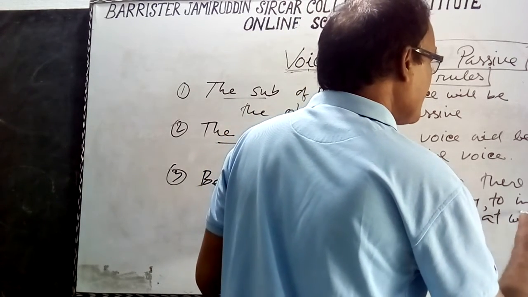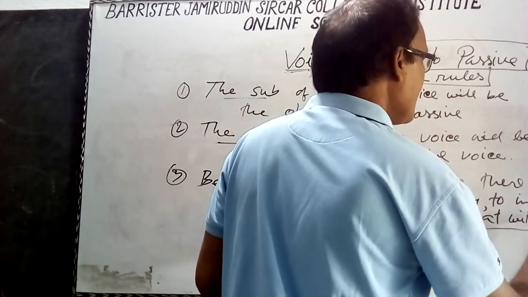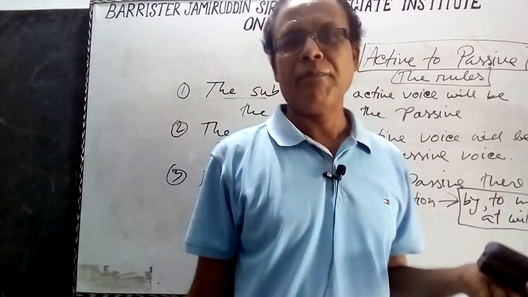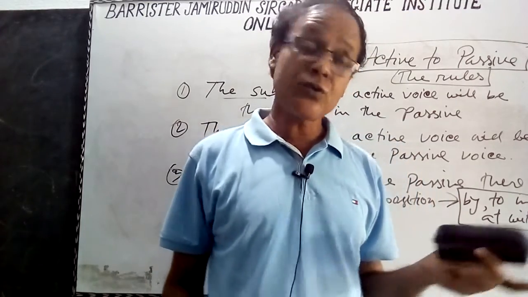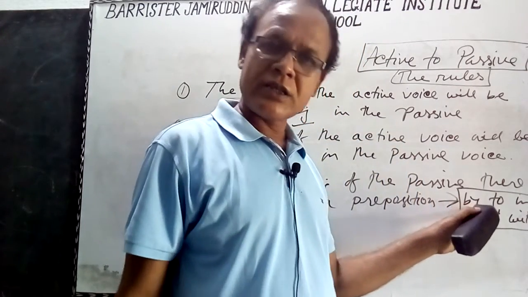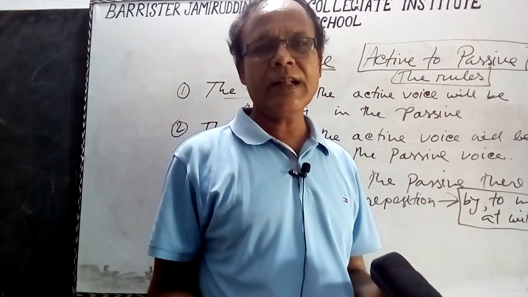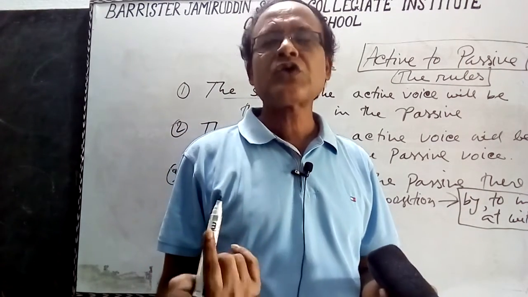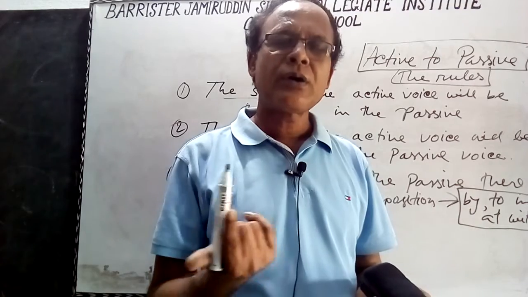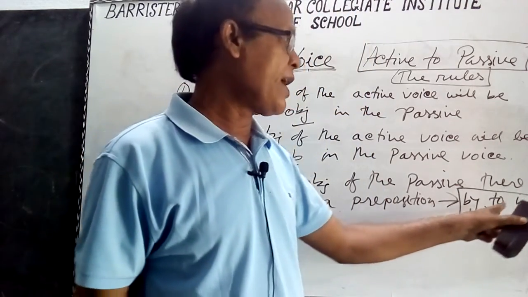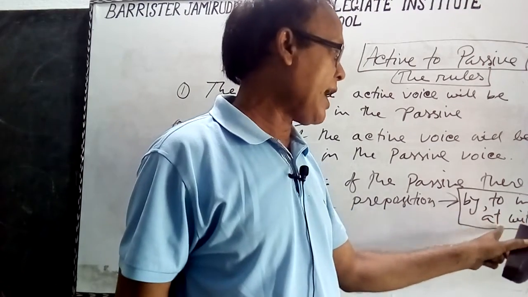These are the prepositions. Any one of these will be used according to the verb. Generally, by is the preposition that sits before the object, but sometimes there will be another preposition: to, in, at, with.